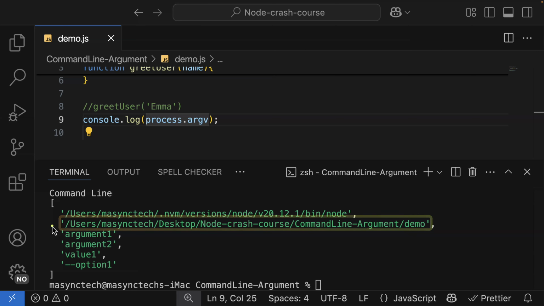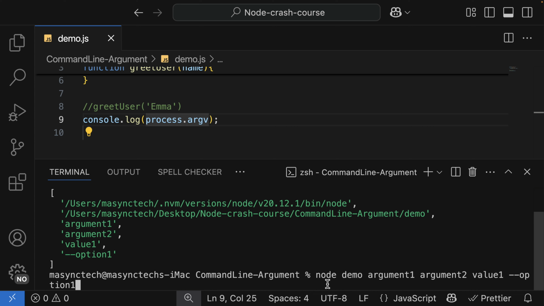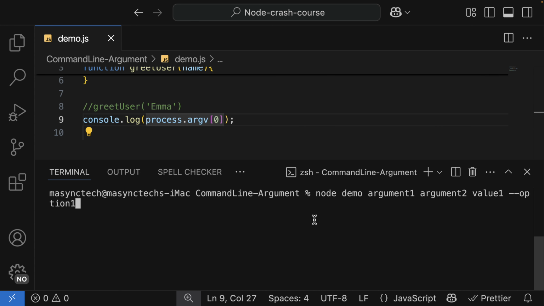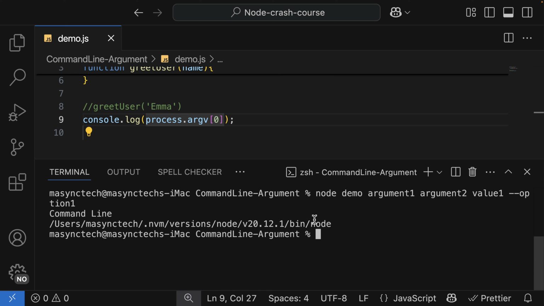We have argument 1, 2, value, and option, and these are what we passed upon executing. Therefore, we can access them here. If I use the first index and run it, I'll be able to access the Node.js executable path, which is this one.